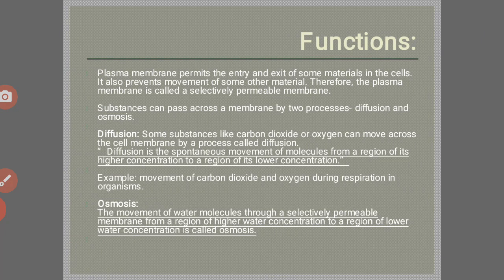Diffusion: some substances like carbon dioxide or oxygen can move across the cell membrane by a process called diffusion. So diffusion is the spontaneous movement of molecules from a region of its higher concentration to a region of its lower concentration, and it is known as diffusion. For example, movement of carbon dioxide and oxygen during respiration in organisms.